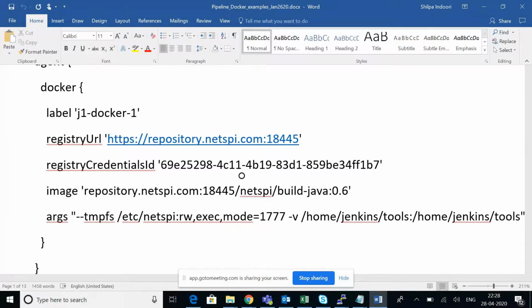As I told you in previous classes, we do have other types of registries also, not only Docker Hub. Docker Hub is the default one, right? Apart from that, you do have ECR, Elastic Container Registry, then Nexus registry, then Google registry. If you are using any other registry, you have to provide a credential. That is what this registry URL and registry credential ID are for. But if you are using Docker Hub, you no need to give that. Directly I can give this image name.